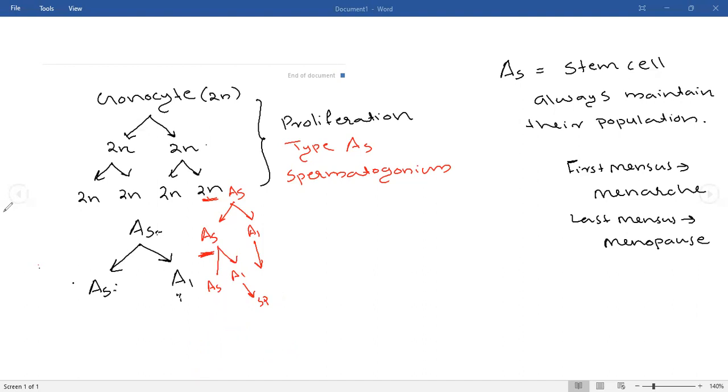A female will not be reproductively active throughout her lifespan, whereas a male will be reproductively active throughout his lifespan.